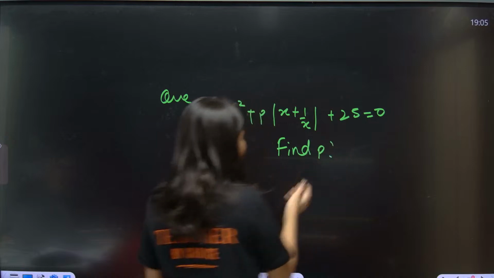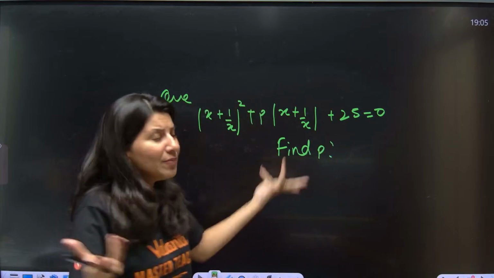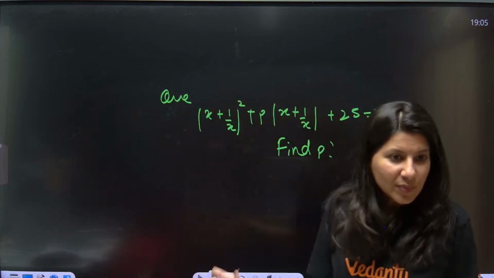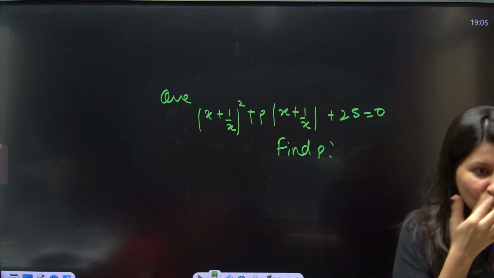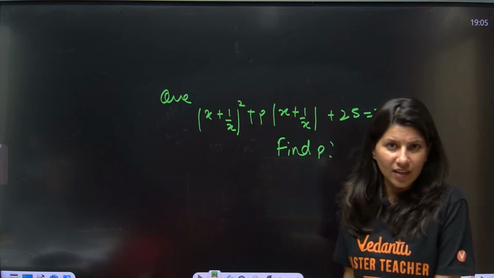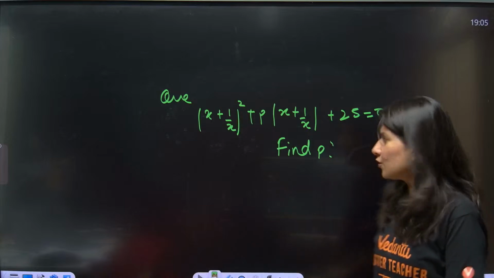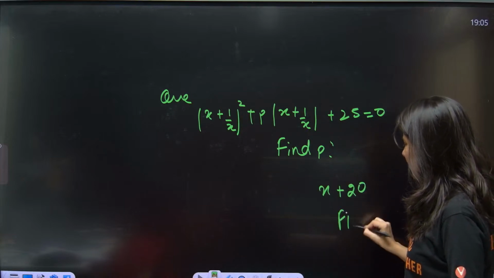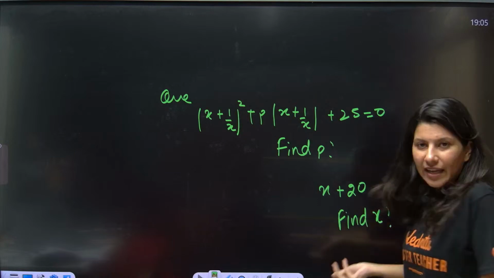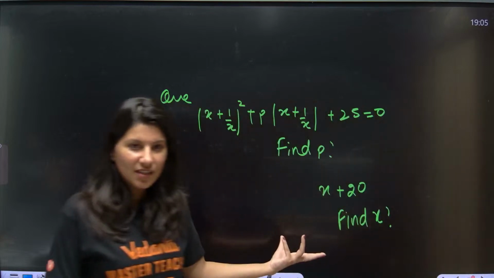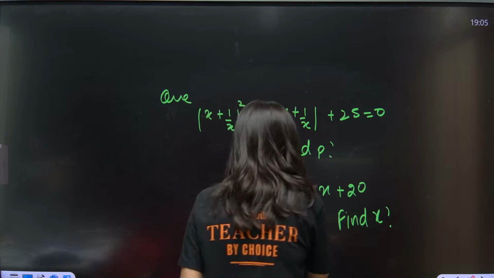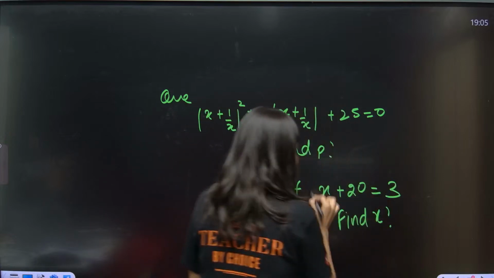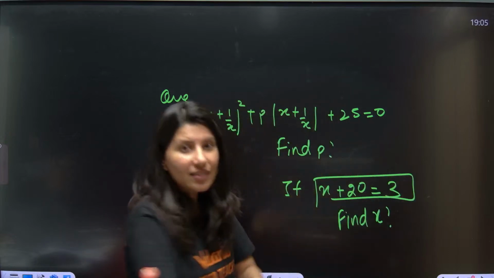Find p. Is this even a complete question? Find p for what? This is an incomplete question. Suppose they give you x plus 20, find x. Is this a complete question? No. If x plus 20 is equal to 3, this is the condition, then find the value of x.